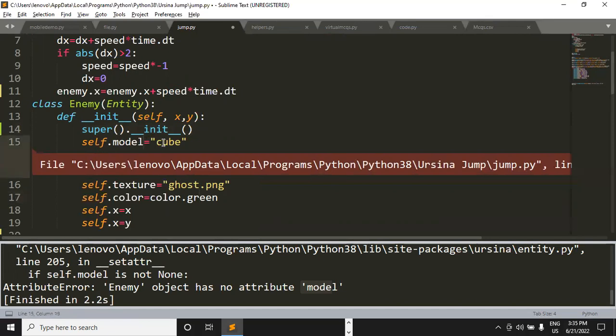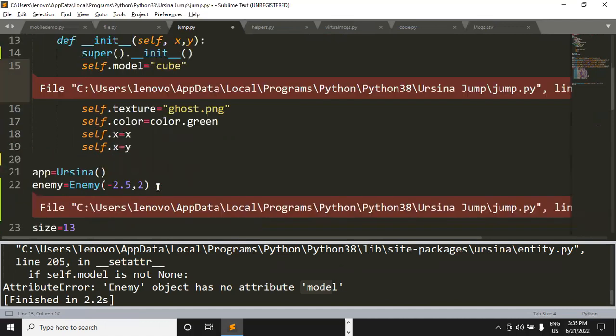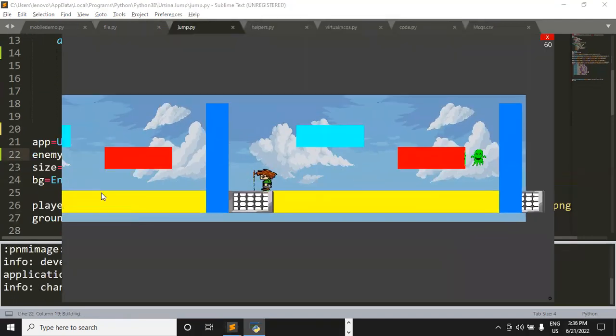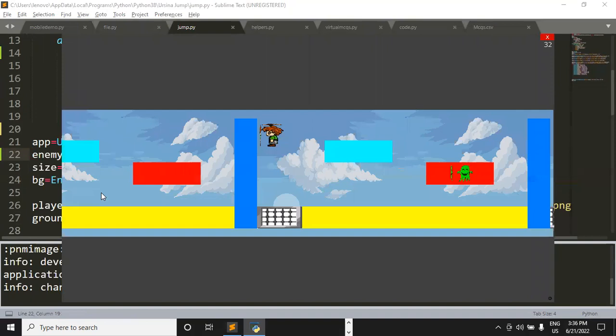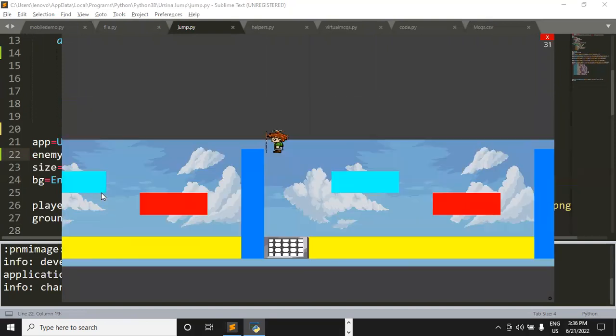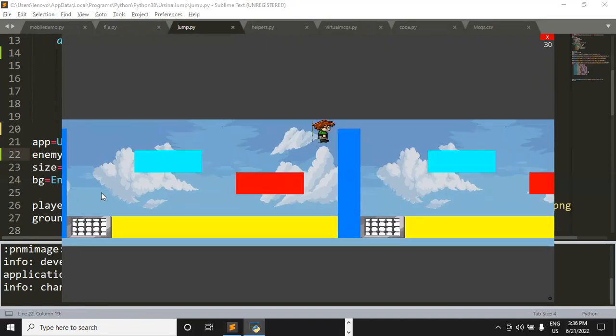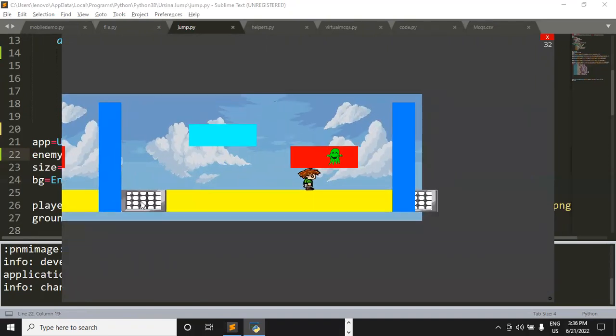So I hope you have understood the point here. Yes, sir. Okay, so let's move to the next part. Now, I'm not able to move the player, so let's just change it to minus 2.5, minus 1. Maybe now we'll be able to move the player. Yeah, now I'm able to move it. Let me see if we can jump or not. Yes, I'm able to jump over these walls. Are you able to see this enemy over here? Is it visible to you, dear?